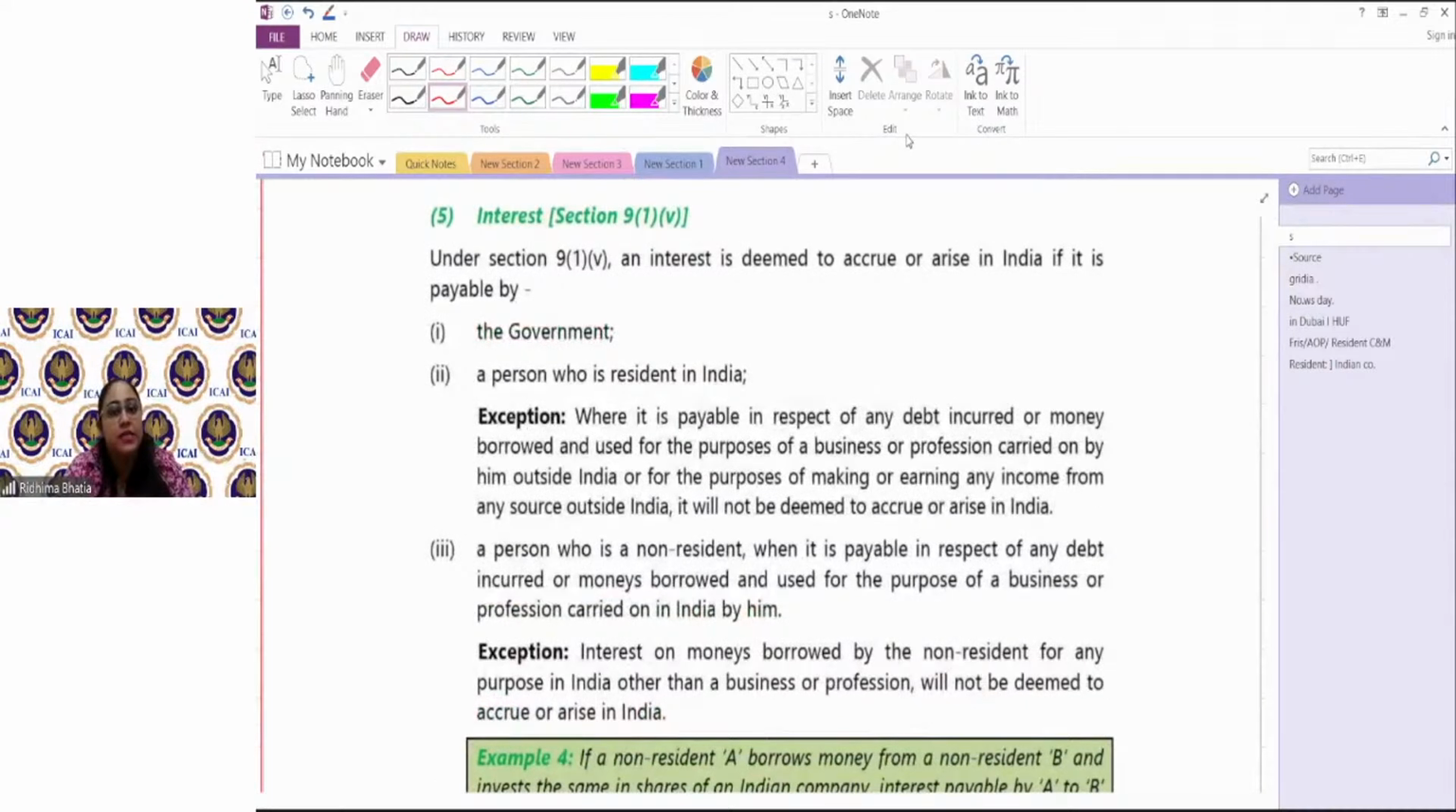Does anyone have any doubt so far on salaries and dividend? Because now we are starting another very smart concept. When would salaries be taxable in India, and when not? When would dividend be taxable or not? Guys, I'm waiting for the response.